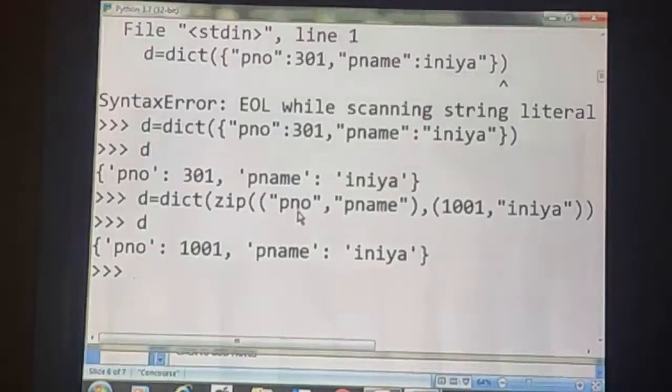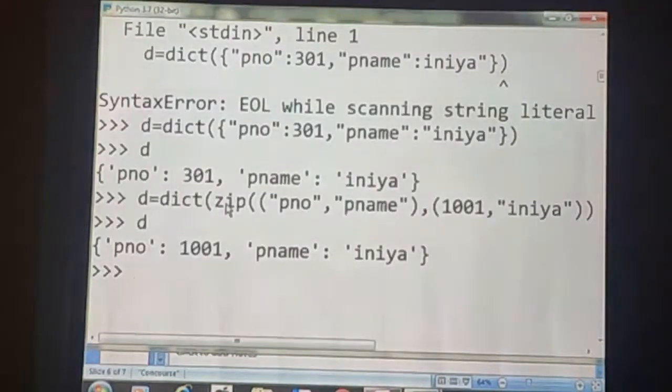Here, the first value of the first set is clubbed with the first value of the second set. Did you understand? Okay. Then the second value of the first set is clubbed with the second value of the second set. For that we are using the zip function.